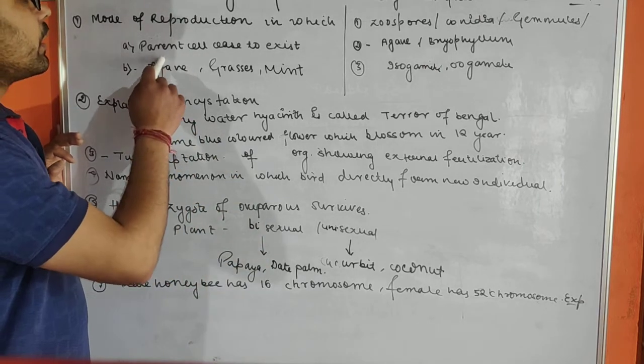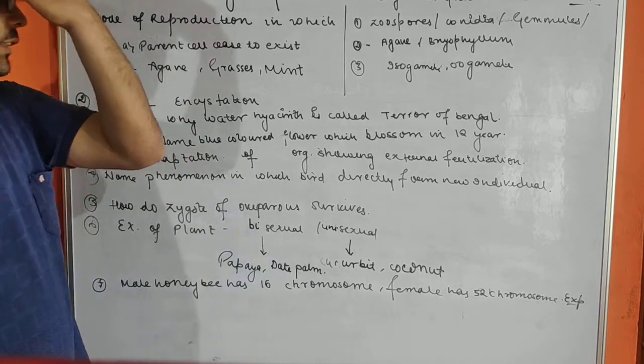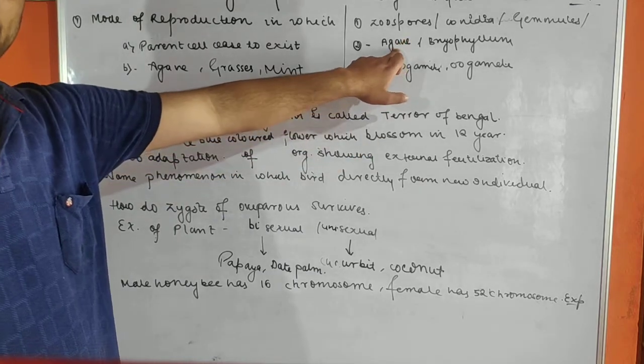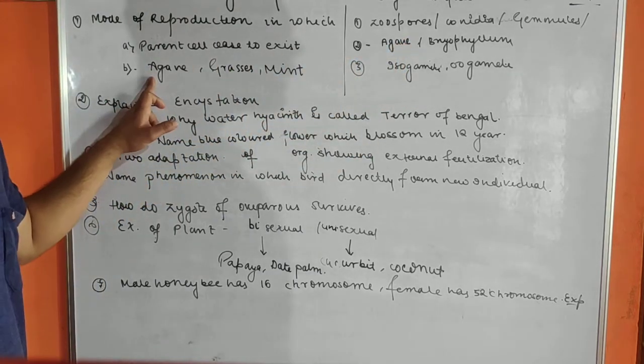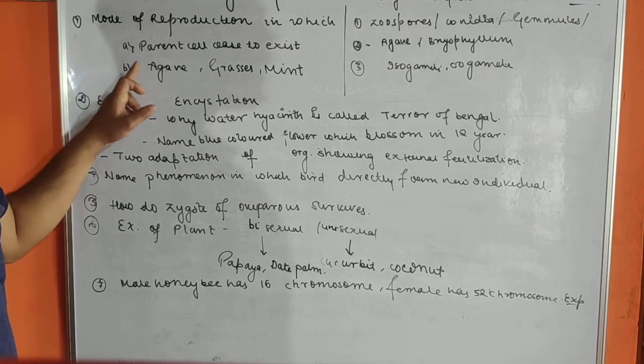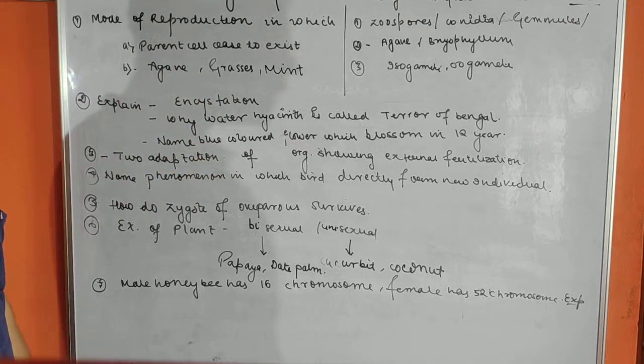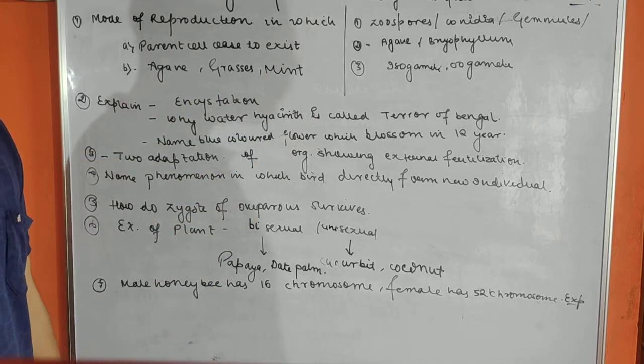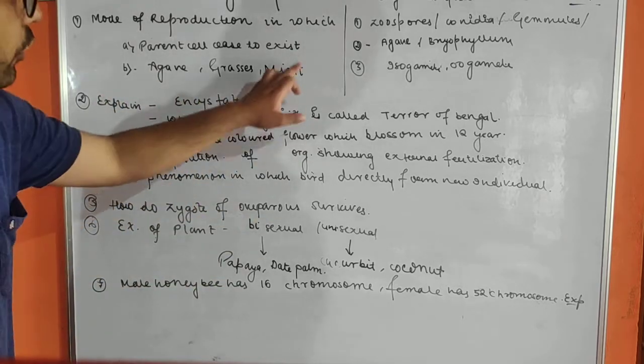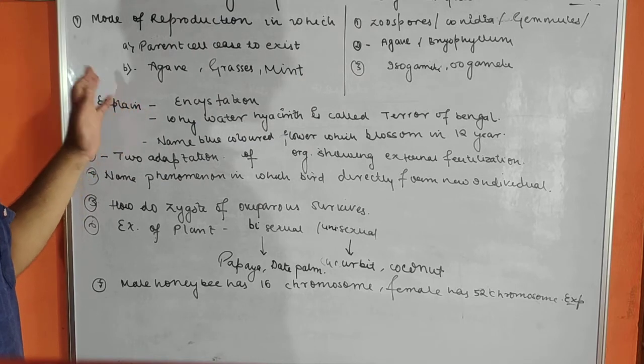Now the another question is, again I have told you, agave: either the diagram will be asked or they will ask what is the mode of propagation in agave. So it is bulbil. Grasses में the mode of propagation is runner, and in mint the mode of propagation is sucker. One such question can be asked and this you have to study again and again.